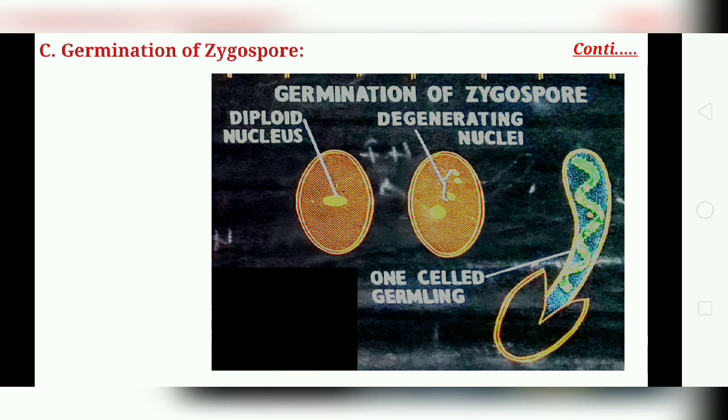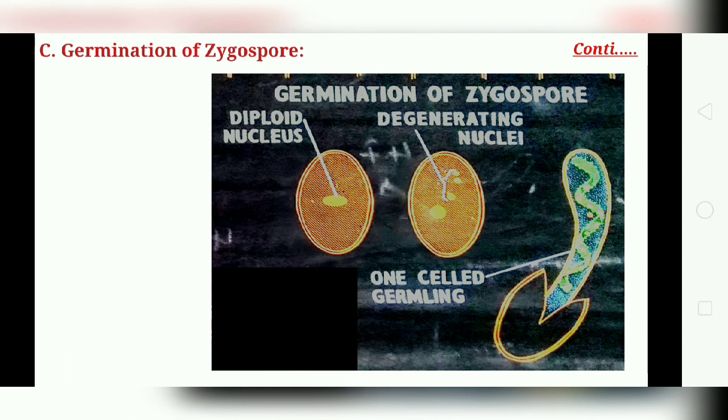In the meantime, the two outermost layers of the zygospore wall rupture while the innermost cellulose layer emerges in the form of a cylindrical germ tube. This germ tube divides transversely into a two-celled Spirogyra filament.